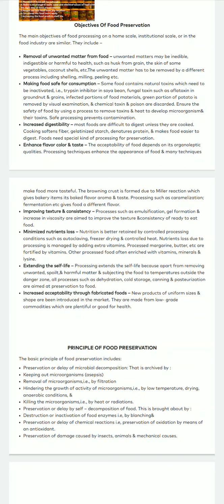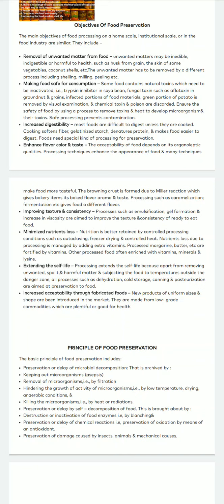The next one is increased acceptability through fabricated foods. New products of uniform sizes and shapes have been introduced in the market, and they are made from low grade commodities which are plentiful or good for health. When we say low grade commodities, these are products made from the byproducts of certain food materials.